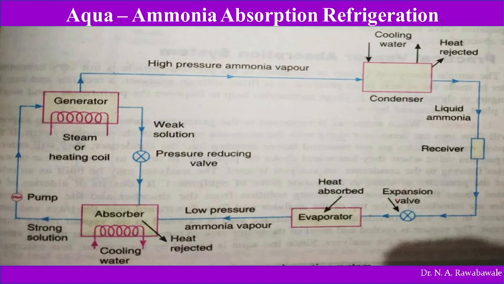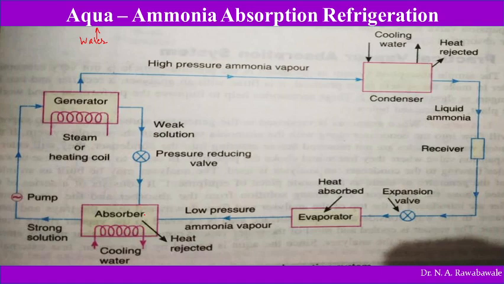First we see the aqua ammonia absorption refrigeration system. What is aqua ammonia? Aqua means water. So here the mixture of ammonia and water is used for producing the refrigerating effect. Now we will see one by one. First of all, we will see the introduction of each and every component, and then we will discuss its working. So first of all, we consider the absorber.